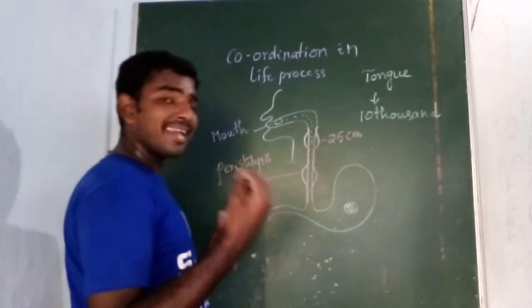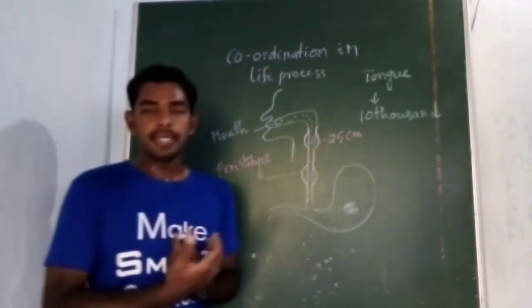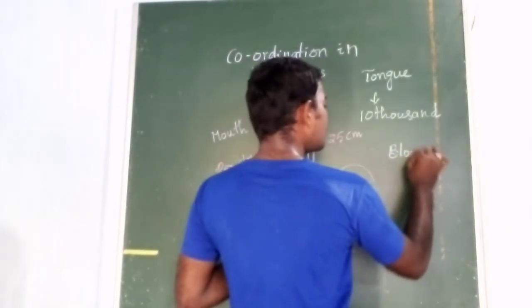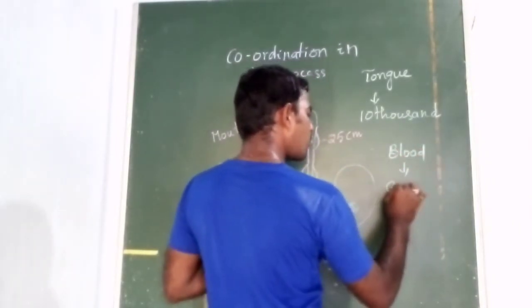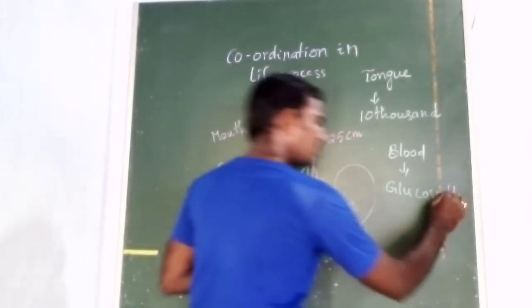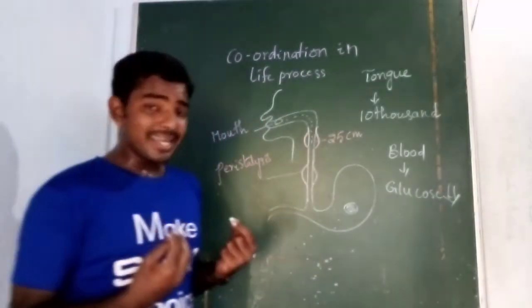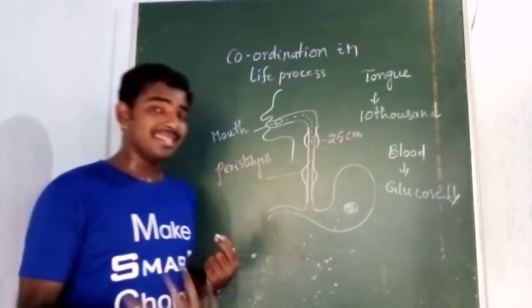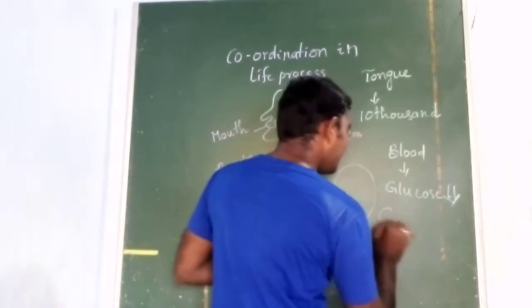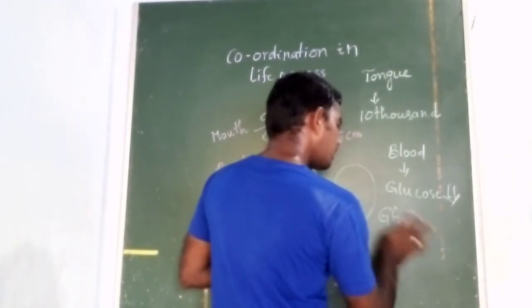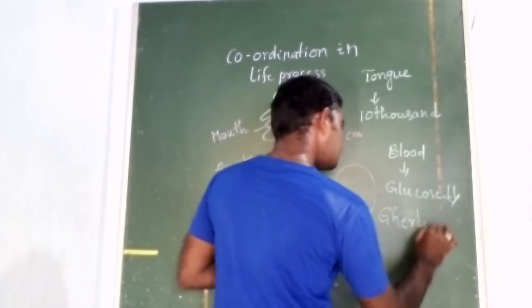When you get the feeling of hunger, it is because the glucose content in our blood has fallen. When there is less glucose in our blood, we get hunger pangs. These hunger pangs are produced by the release of a hormone, ghrelin.